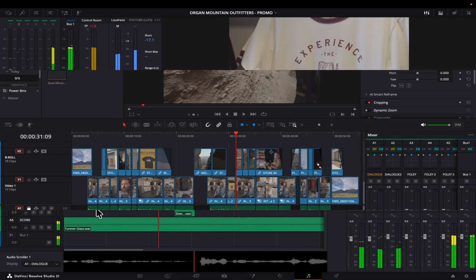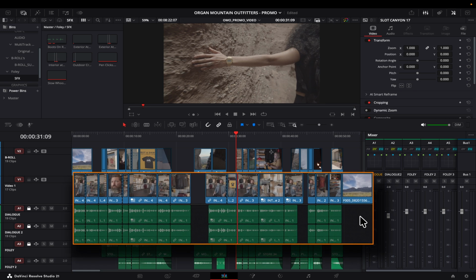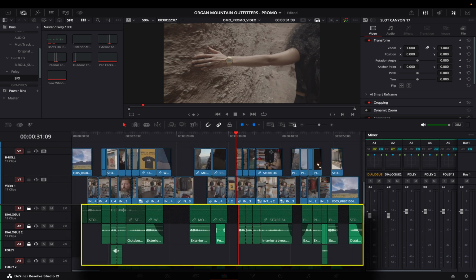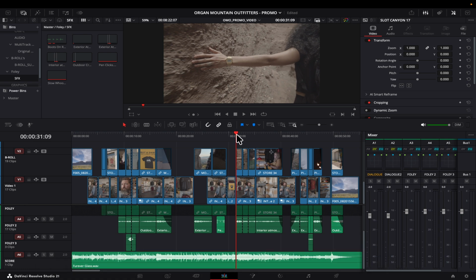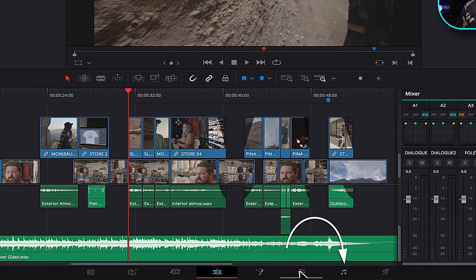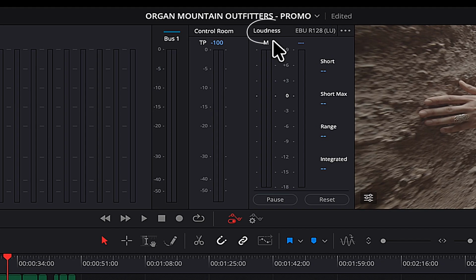Let's do this. So in this timeline, I'm done with my edit, B-rolls, Foley, and music, and this video is almost done, but there's one major step we need to finish. So let's just move to the Fairlight page. In the Fairlight page, you have this loudness calculation that is being done by the software, and this actually is the missing component that many people forget to work on before they publish their videos.